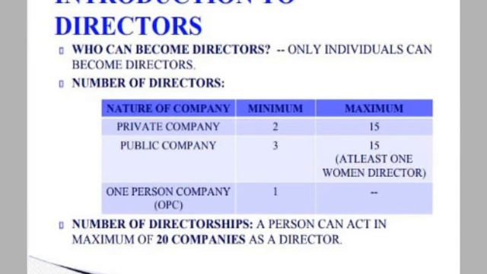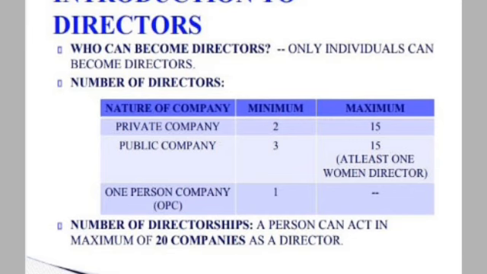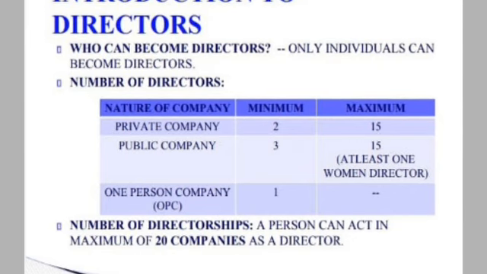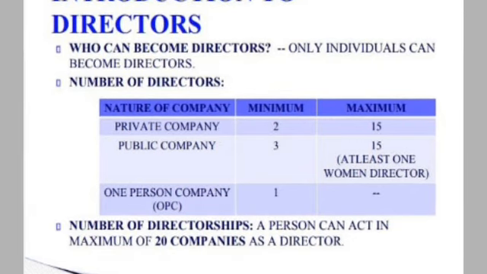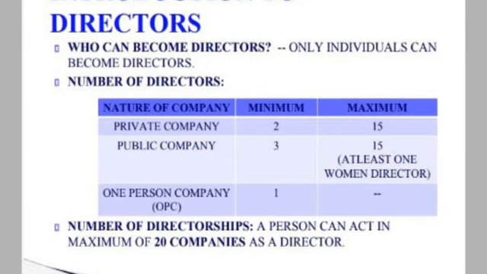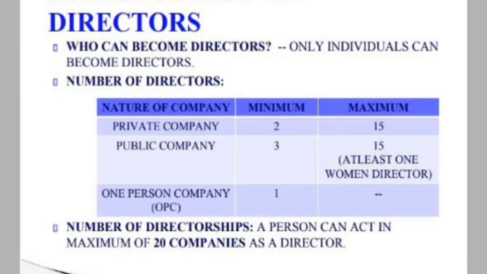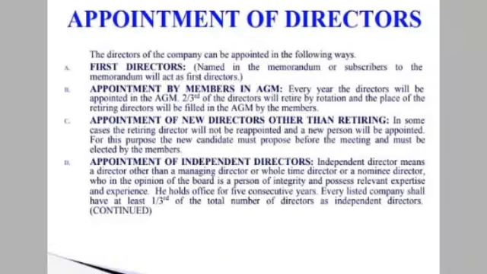Next one is the number of directorships. Number of directorships means in how many companies a person can act as a director. That is, a person can act in a maximum of 20 companies as a director. This is regarding the introduction to directors and the number of directors.